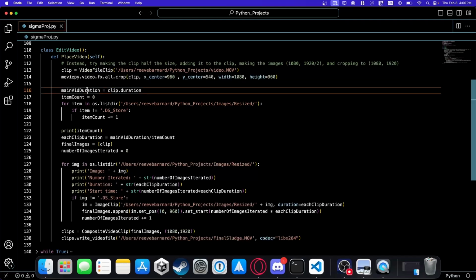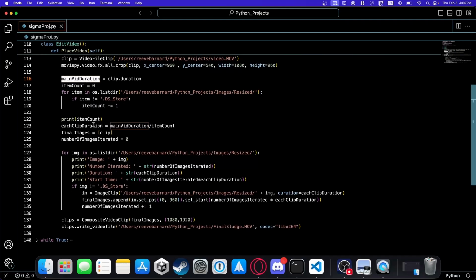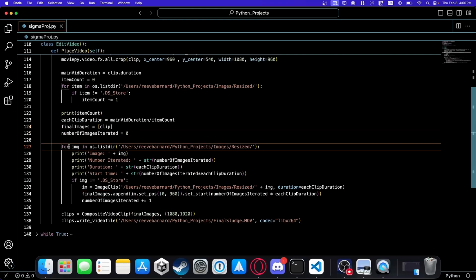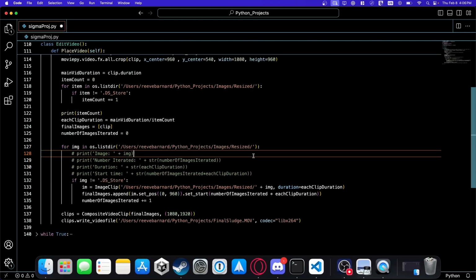And then it takes the main video, its duration, and then for each item in the list of pictures, it adds one. And so the duration of each clip is the duration of the main video divided by the item count. And then it adds the main clip to the final images list. Number of images iterated equals 0. And then for the image files in the directory where the resized images are, this just prints. This isn't important. That was just for testing purposes.